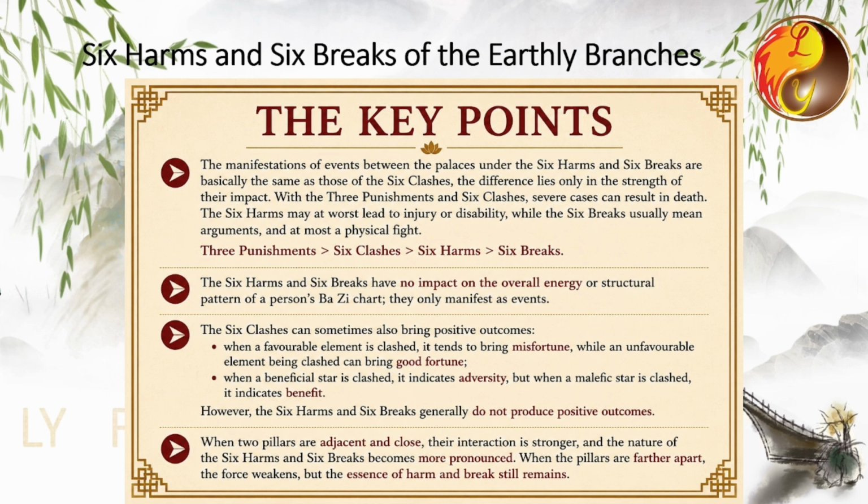The 6 harms at most involve situations where others harm you or you harm others. Even in their most serious form, they usually lead only to injury or physical impairment, not death. Their power is much weaker. The 6 breaks generally indicate arguments and at worst a physical fight, so it's important to remember this hierarchy of energies.